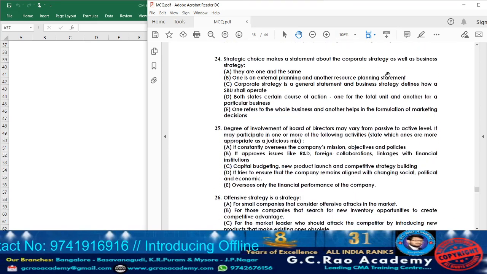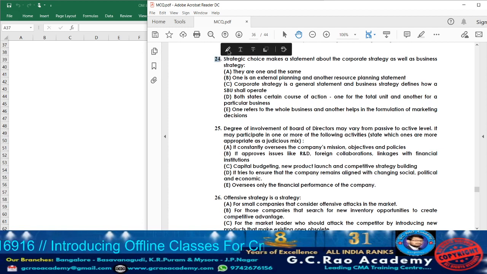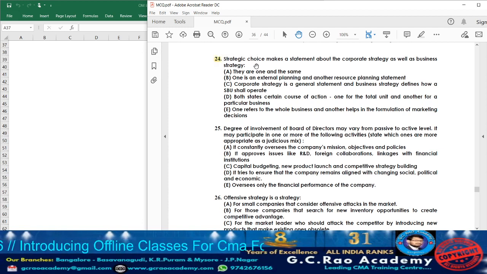Now moving on to question 24. Strategic choice makes a statement about corporate strategy as well as business strategies. Yes, usually whenever a strategic choice is made in a particular organization, they make the choice of both corporate strategy as well as business strategy.